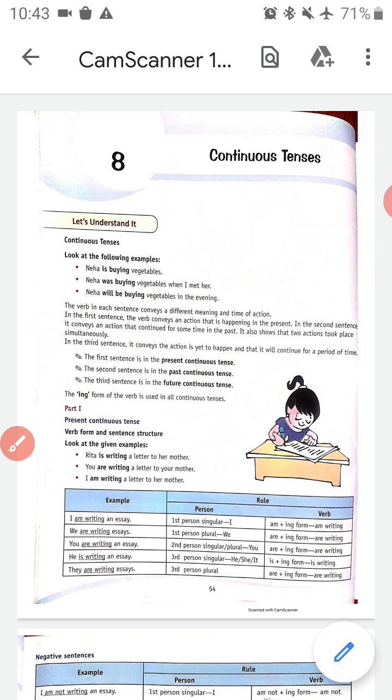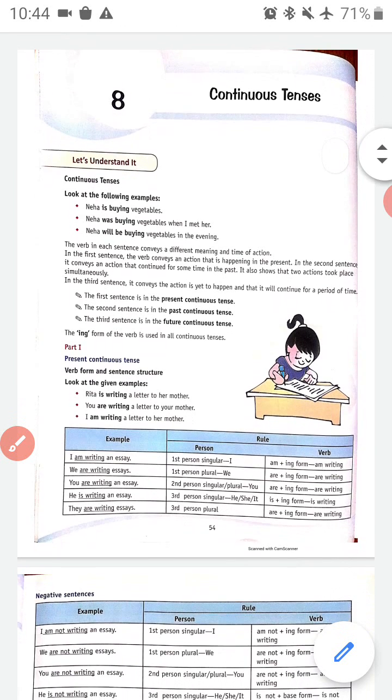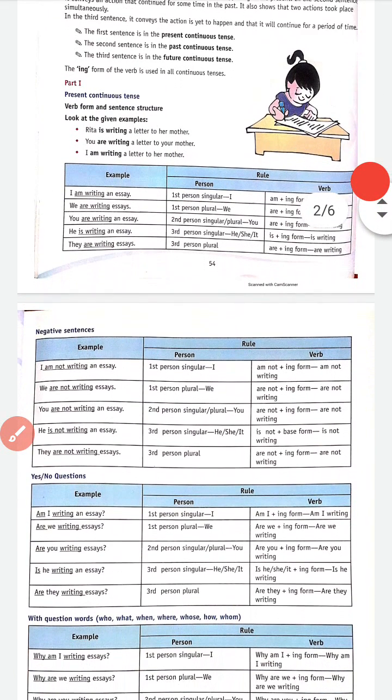We are writing essays. Again, first person, this time plural. What is plural? We. We means "हम लोग", meaning plural. Why will we use are over here? Are, because are is used for plural. So, we are writing essays. What is the ing form of write? Writing. So it became continuous tense, plus essays. That essays is our object. So this is again an example of present continuous tense. These are examples of present continuous in positive sentences.